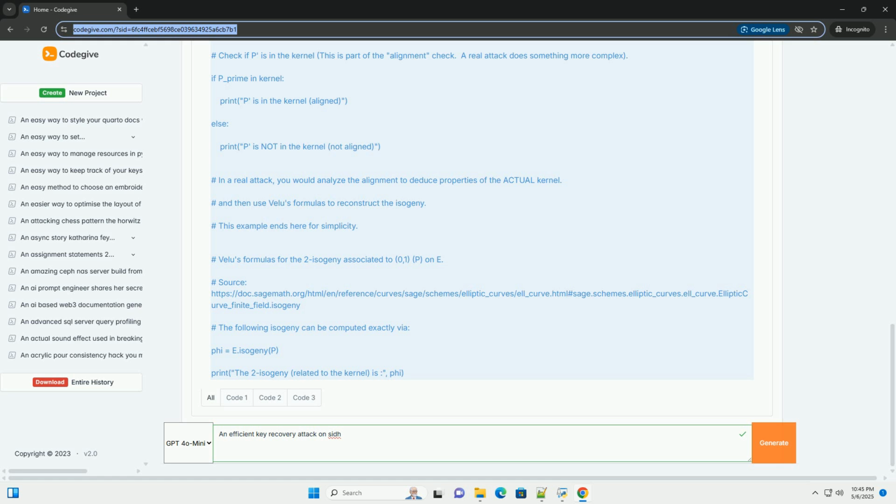Isogenies and kernels: An isogeny phi: E1 to E2 between two elliptic curves E1 and E2 is a rational map that is a group homomorphism, it preserves the group structure of the elliptic curves. The kernel of the isogeny, denoted ker(phi), is the set of points in E1 that are mapped to the identity element in E2: ker(phi) = {P in E1 | phi(P) = O}.